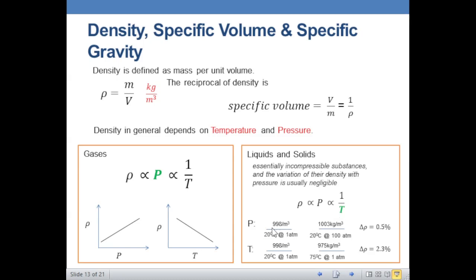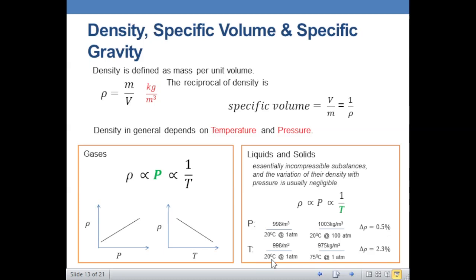So, for example, a 998 kilogram per cubic meter at 20 degrees Celsius at 1 atmosphere will only increase its density, okay, into 1003 kilogram per cubic meter at the same temperature, but the pressure is increased into 100 atmospheres. So the change of density here is only 0.5%.